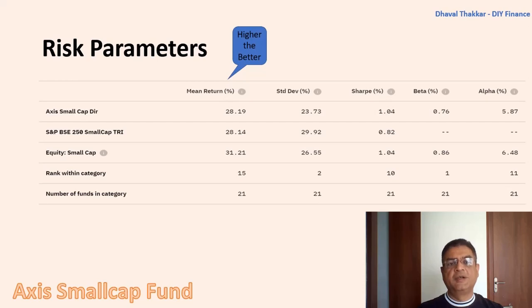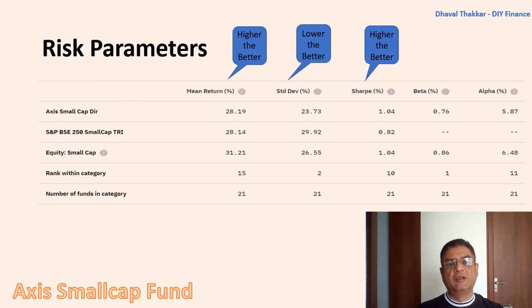Second, standard deviation. That is a tool to measure how much the return has deviated away from the mean return, which in this case is 23.73 and is also less than both the benchmark index and the category average. Here, lower the value is better. Third, Sharpe ratio. That is a tool to measure the risk adjusted return, which is 1.04, which is more than the benchmark index and same as the category average. Here, higher the value is better.